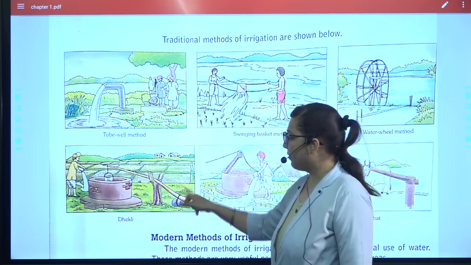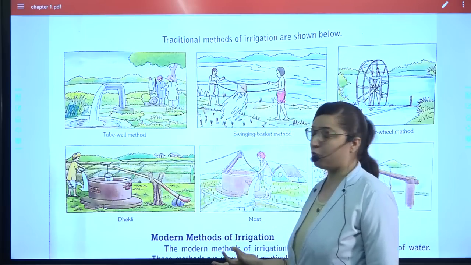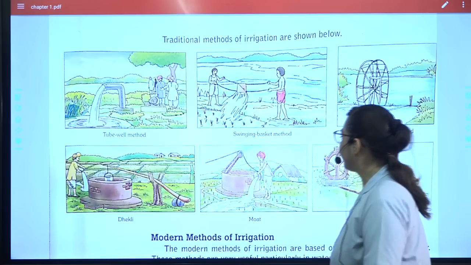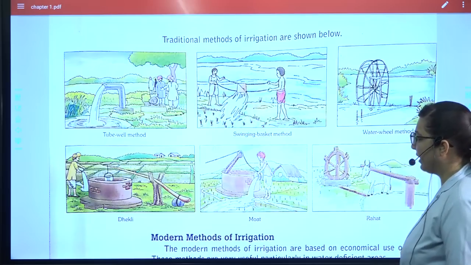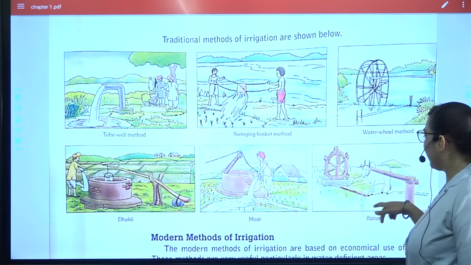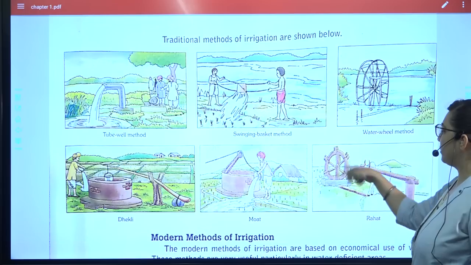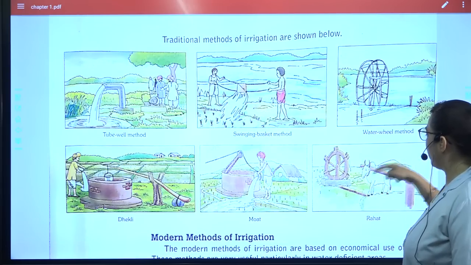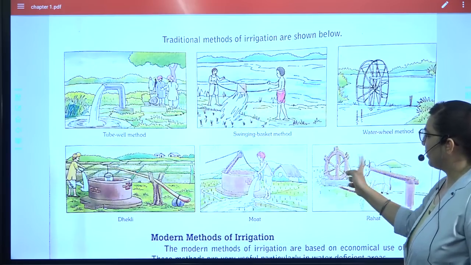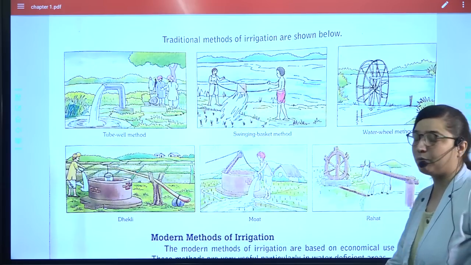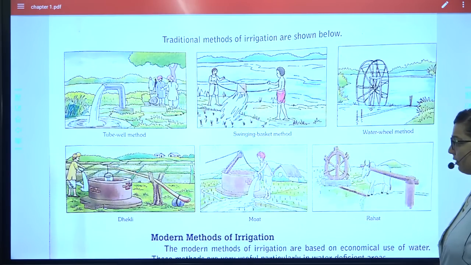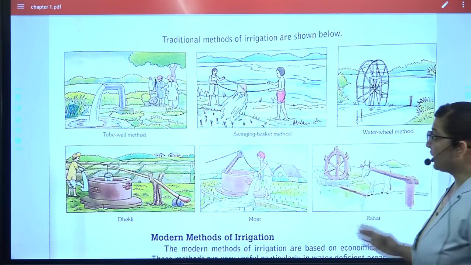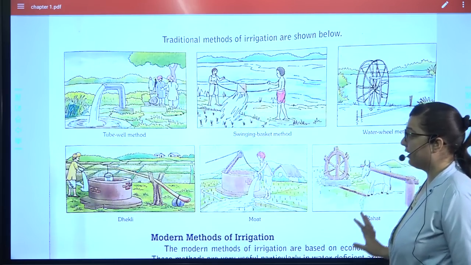With a greater amount of force, they are able to fetch the water and then pass it on. The moat is again somewhat like that. And the rath: with this wheel, the connection is such that whenever the bullock moves, water from these baskets gets thrown up directly into the field. So these are the ways by which irrigation was traditionally done.